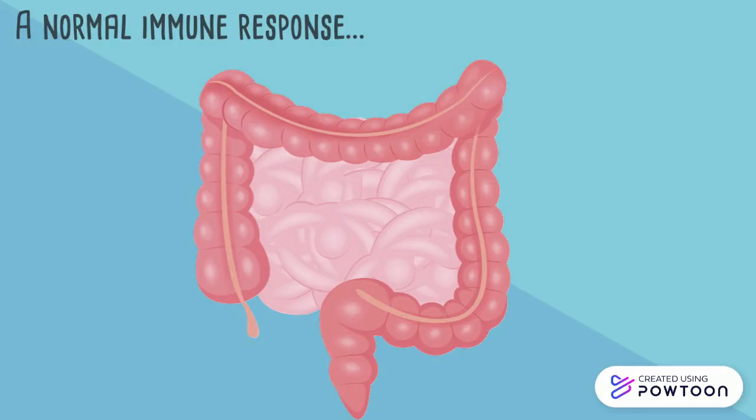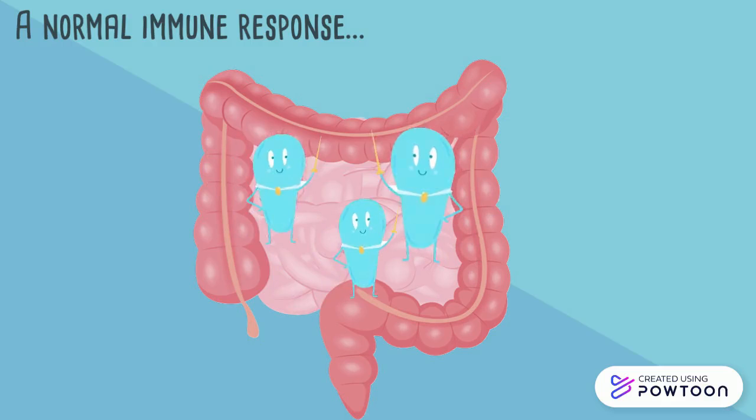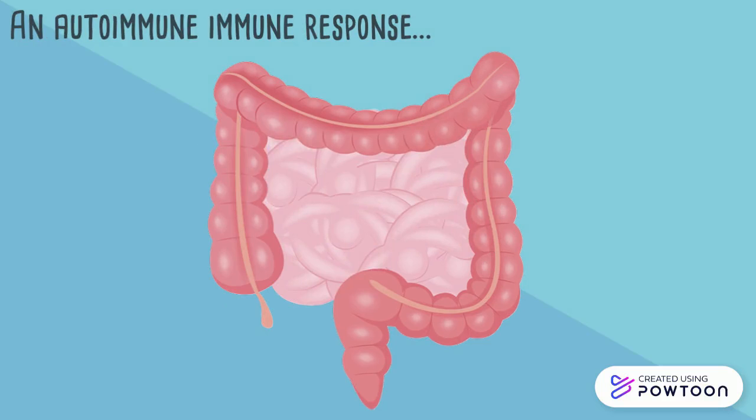In a normal immune response to a foreign substance such as bacteria or a virus, specialized T cells called CD4 plus T cells become activated through recognizing the foreign substance, which triggers an immune response. This involves the recruitment of cells such as natural killer cells, which function to kill the foreign substance. However, in people who have celiac disease, once T cells become activated via the recognition of gluten, the immune response recruits the same killer cells, but these attack and damage the person's own bowel lining instead.